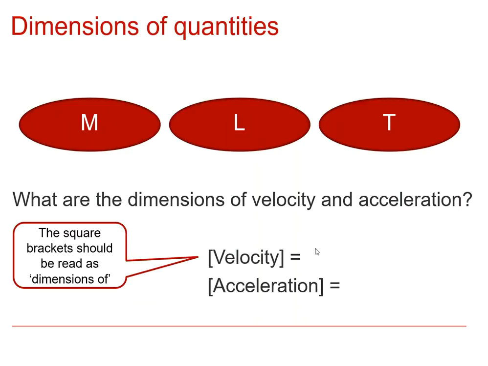So that's a length, and then divided by a time, so L t to the minus 1. And acceleration, well, that is velocity again, but then divided by time. So another divide by time gives us t to the minus 2.